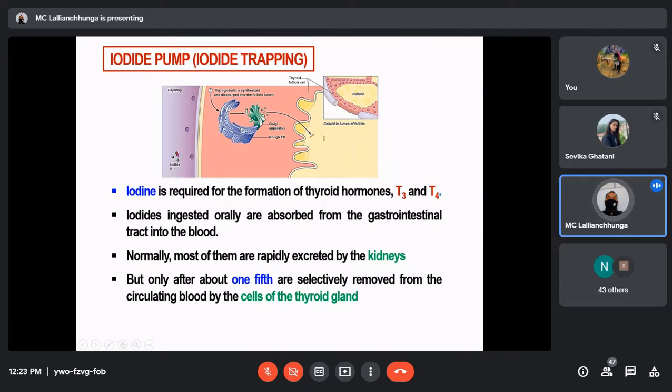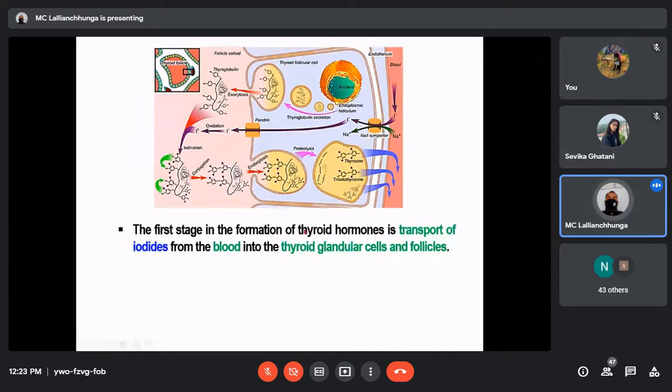Actually, today I forgot the stylus pen. So you just see here, this iodide will be trapped by these follicular cells, and they are then used for the synthesis of thyroid hormones. In the next slide it will be clearer.